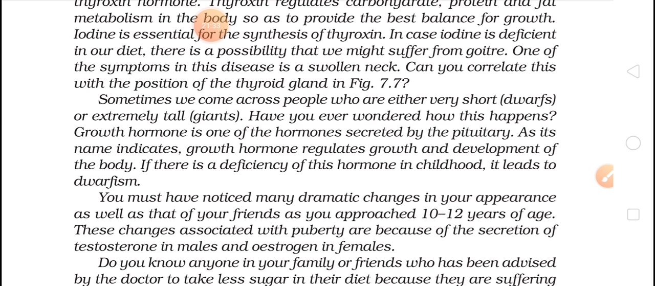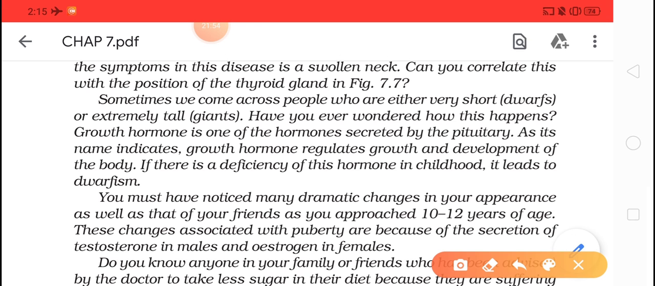Growth hormone is one of the hormones secreted by the pituitary. This I have explained to you. As its name indicates, growth hormones regulate growth and development of the body. If there is a deficiency of this hormone in childhood, it leads to dwarfism. That means the hormone which should be secreted till the age of 15 or 20, if it stops secreting at the age of 10 years only, what will happen? They will not increase in height, and we will get dwarfism.